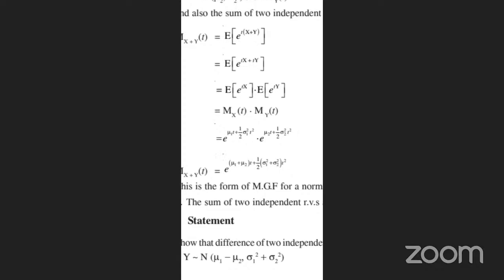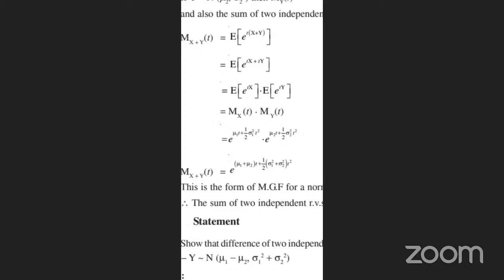So therefore we are taking e power mu1 t plus 1 by 2 sigma 1 square t square into e power mu2 t plus 1 by 2 sigma 2 square t square. So M of x plus y of t is e power mu1 plus mu2 into t plus 1 by 2 sigma 1 square plus sigma 2 square into t square. This is the moment generating function of the normal variable. The sum of two independent random variables also follows the same normal distribution. Any doubts? Ask me.